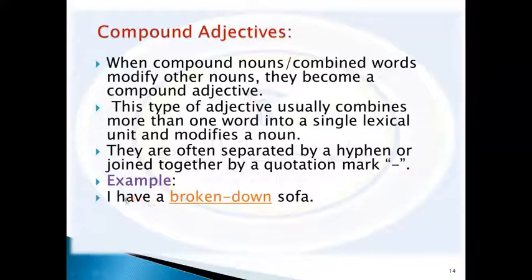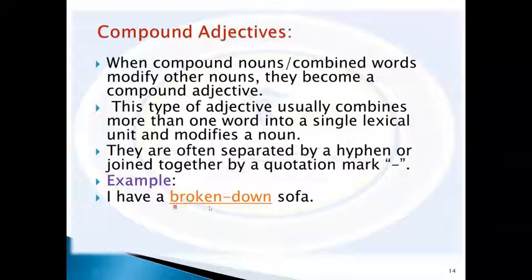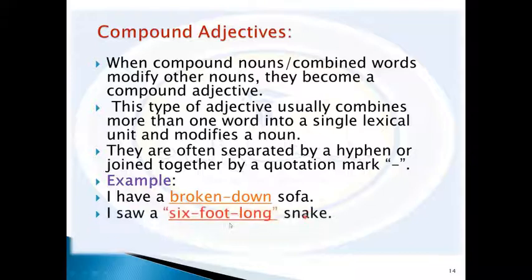I have a broken down sofa. Here we use two words together in order to make an adjective that is used to modify or describe the sofa. Broken down is an adjective and sofa is a noun, and this adjective is used before the noun to modify it or even to describe it.